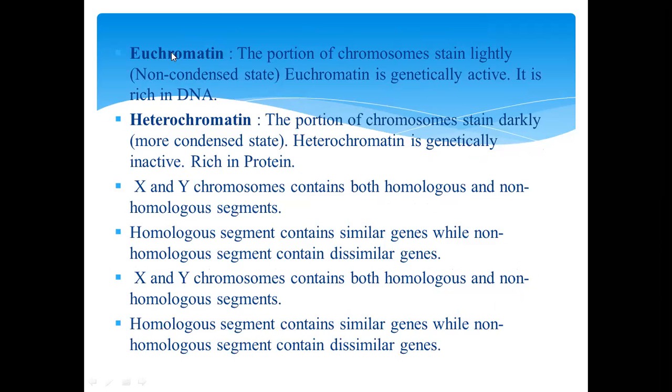What is meant by euchromatin? It is the portion of chromosome stained lightly, in a non-condensed state. Euchromatin is genetically active and rich in DNA. On the other hand, heterochromatin is the portion of chromosome stained darkly, in a more condensed state. Heterochromatin is genetically inactive and rich in protein.